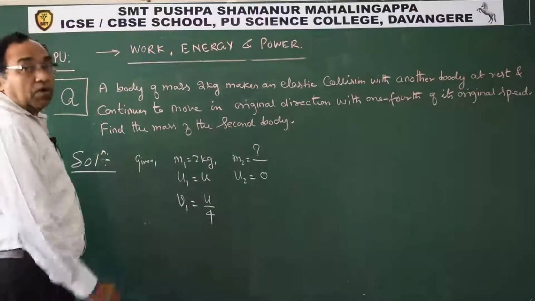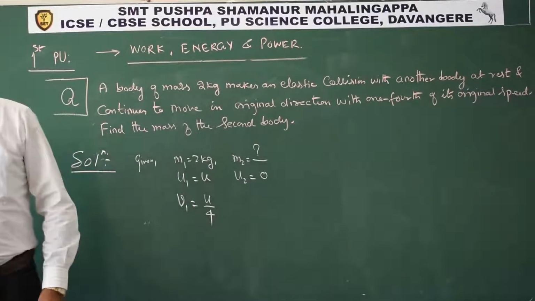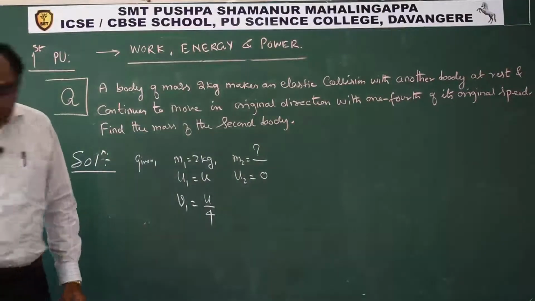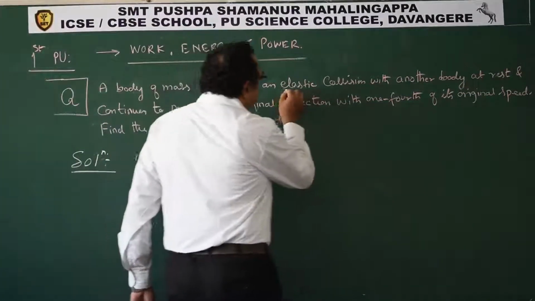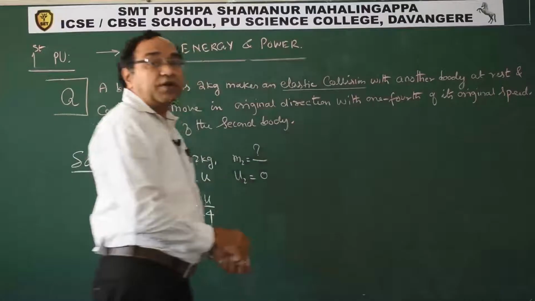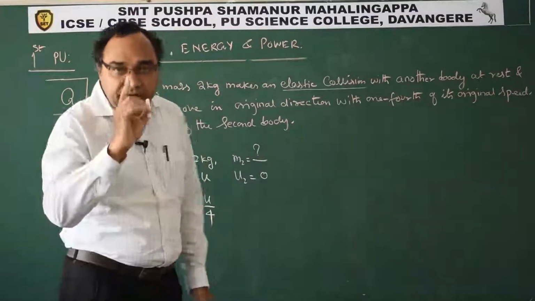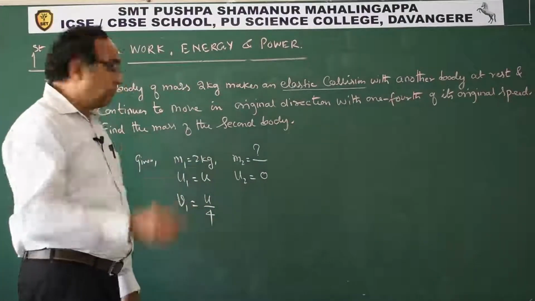Now, how to pick the clues? Students, please see here. It says it is an elastic collision. So in elastic collision, momentum is conserved, kinetic energy is conserved.